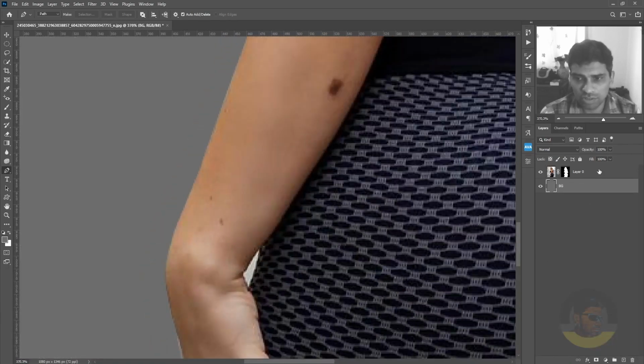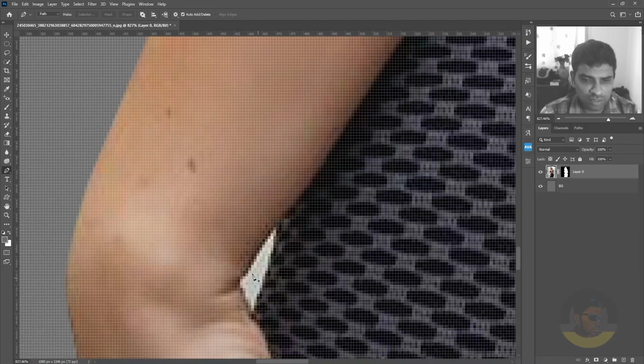So I will select the top layer once again, zoom in and start creating a new path to remove this background from this little area as well. Press Ctrl Enter once again. Now make sure the mask on the top layer is selected and then press Alt backspace with the foreground color black. Remember, black removes and white shows. Alt backspace to fill this with black. This area is clear too.